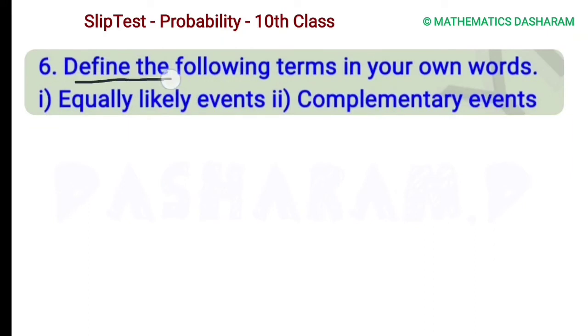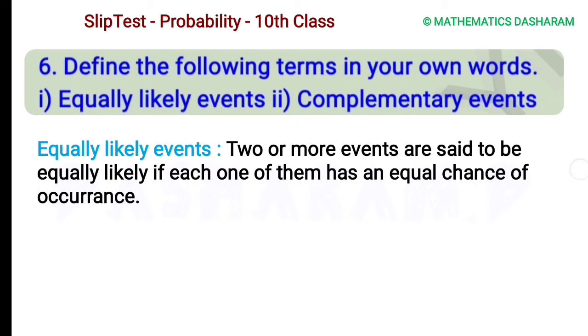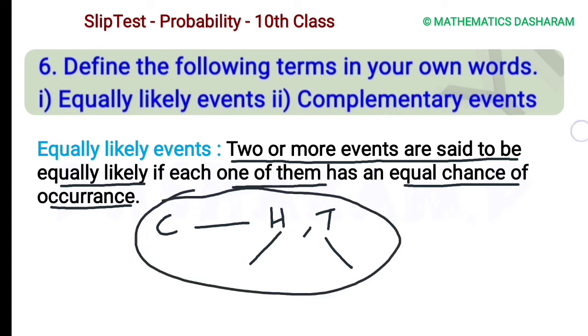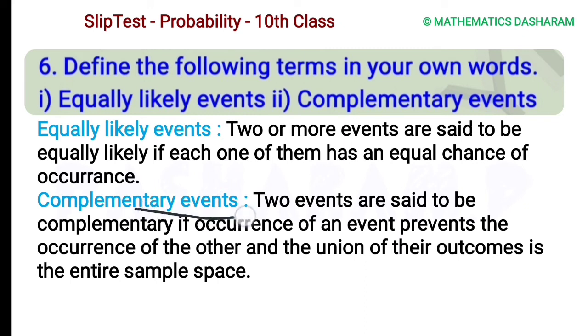Sixth question, define the following terms in your own words. First one is equally likely events. Second one is complementary events. So here is the equally likely events definition. Two or more events are said to be equally likely if each one of them has an equal chance of occurrence. For example, take one coin. For the coin, heads and tails are possible outcomes. For heads and tails there are equal chances of occurrence. So it is a best example for equally likely events. Next, complementary events definition.